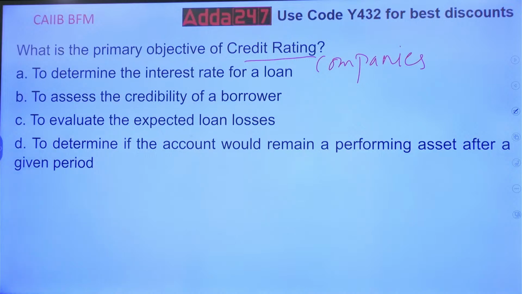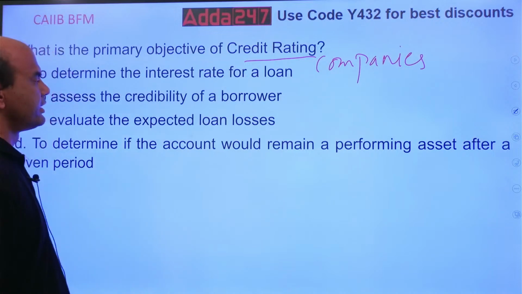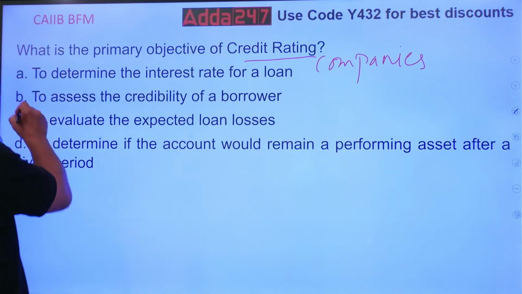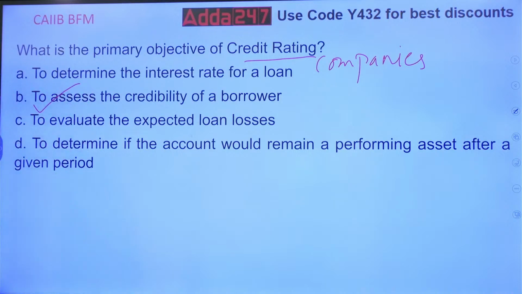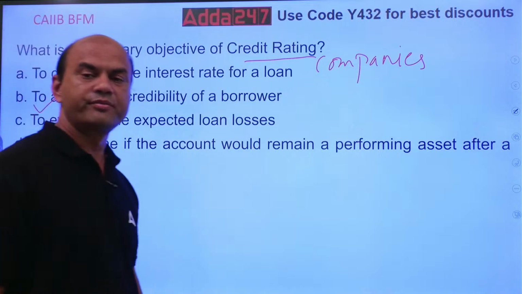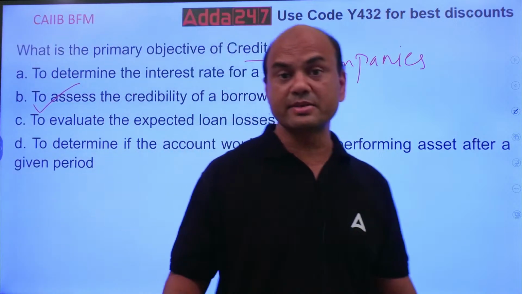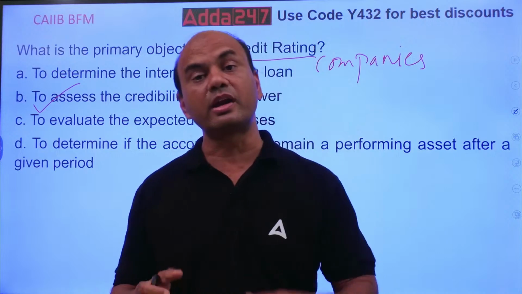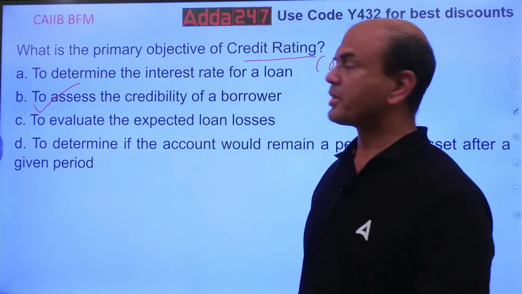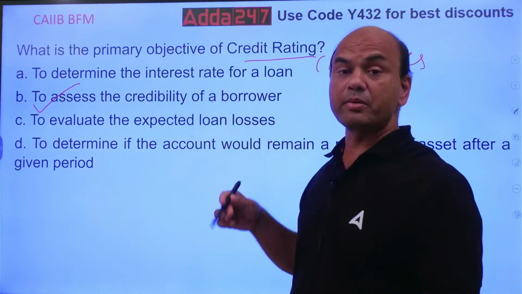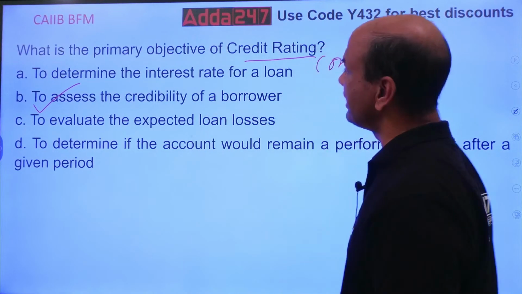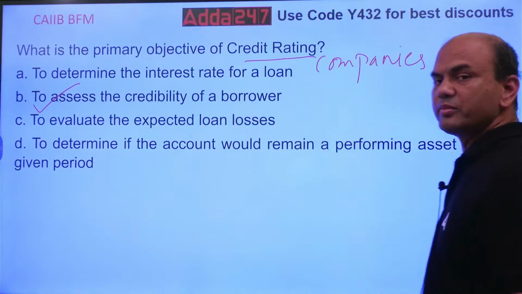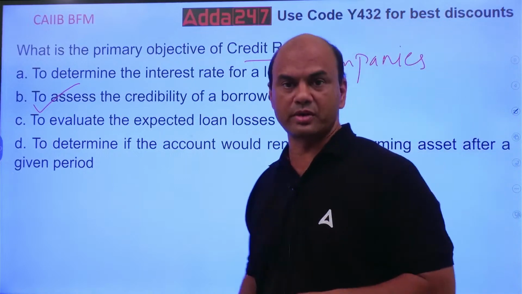Why do you require credit rating to determine the interest rate? Is this the primary goal? The primary goal of credit rating is always credibility. Assess the credibility of the borrower. We need to check whether this borrower is eligible, and if eligible, at what rate. All the remaining things are byproducts. So, interest rate will be determined on the credibility of the borrower.